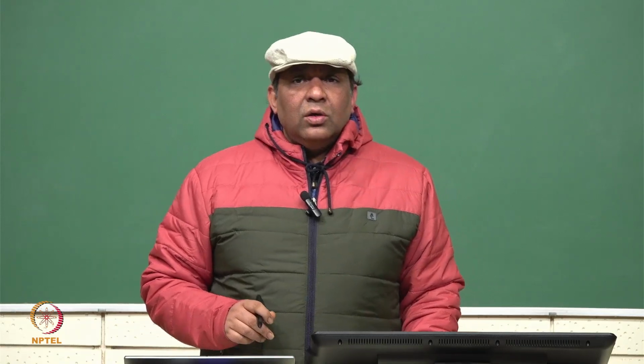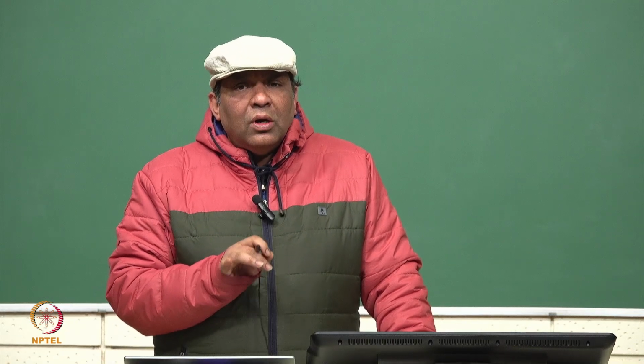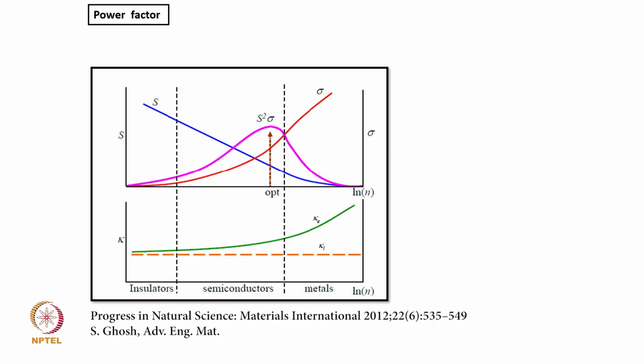Now let us look at this aspect a little more carefully, and look at how these three physical quantities vary for metal, insulator and semiconductor, and plot them. So this is insulator. This is kappa, the thermal conductivity, and this is the Seebeck coefficient.